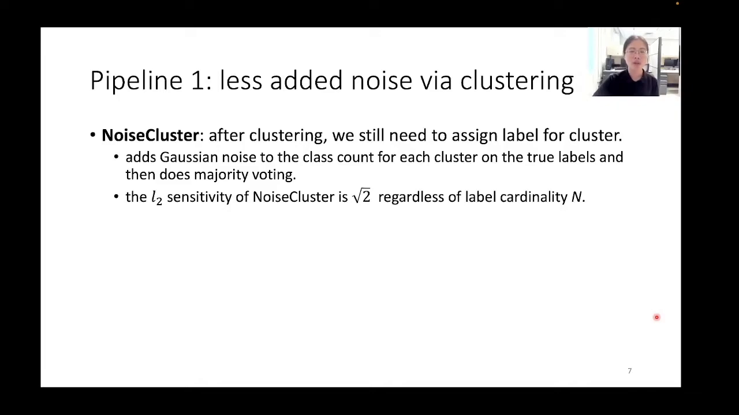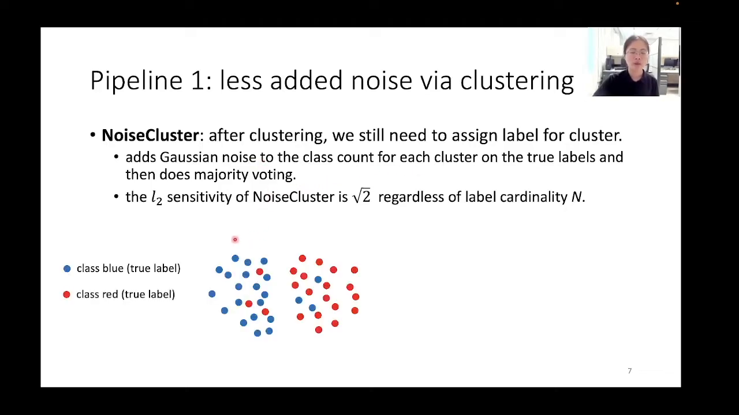When thinking of label privacy, an easy approach to protect the privacy of sensitive labels is to not use them at all. Therefore, we consider clustering. After the clustering, we still need to assign a label for each cluster, so we still need some label information. We propose NoiseCluster, which adds Gaussian noise to the class count for each cluster on the true labels, and then does the majority voting.